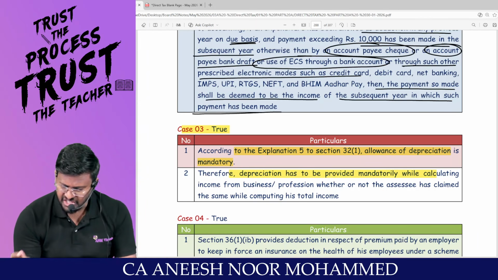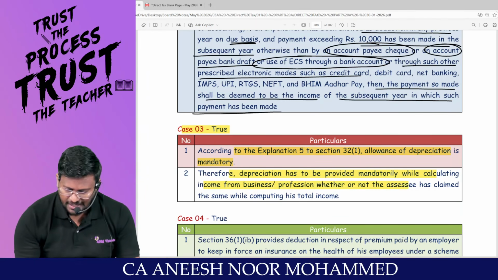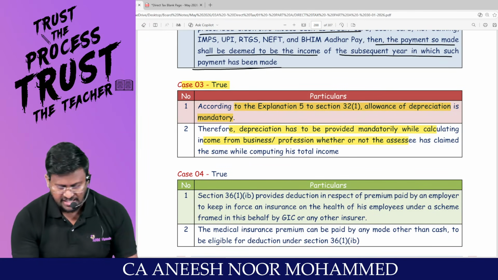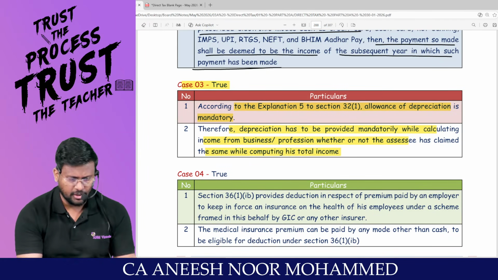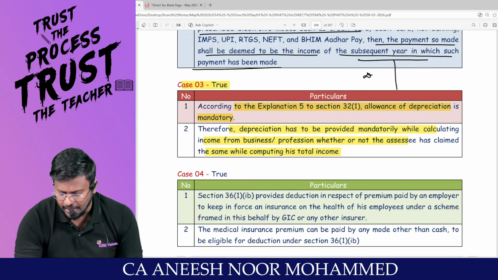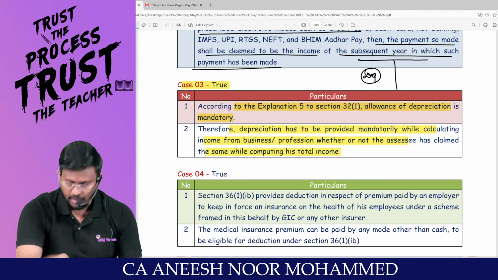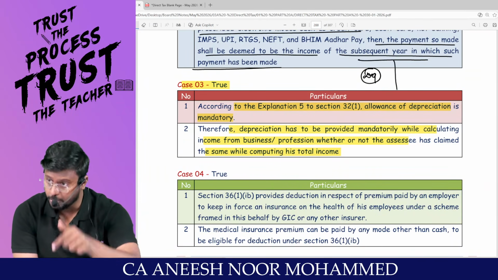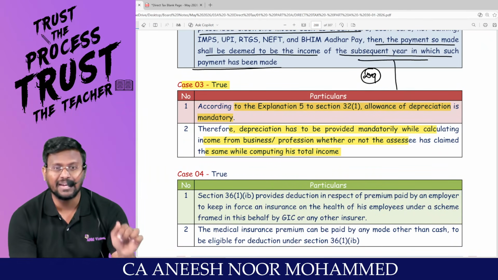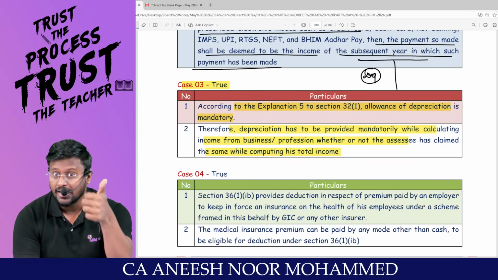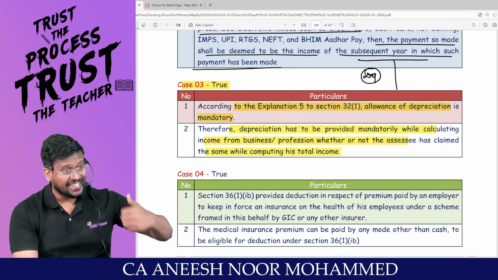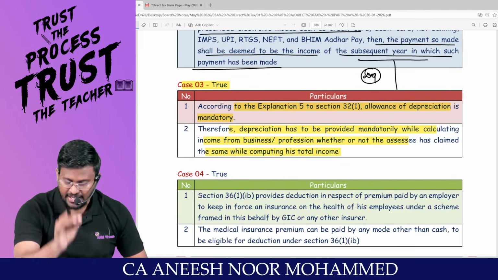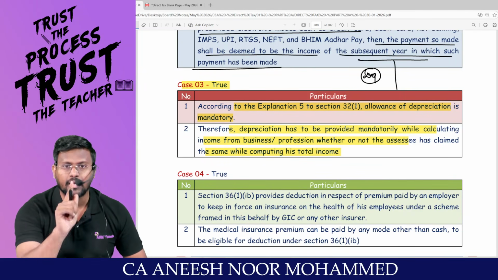Therefore, depreciation has to be provided mandatorily while calculating income from profits and gains of business or profession, whether or not the assessee has claimed the same while computing total income. For example, if the assessee forgot to debit the depreciation in the P&L account, still the income tax department has to calculate the depreciation and debit that to the P&L account, then only PGBP should be computed. But bad debt, if you debit to the P&L account, only then bad debt will be allowed as a deduction. That's one of the conditions to claim bad debt. In order to claim bad debt as a deduction, sir, write-off in the books of accounts is mandatory.